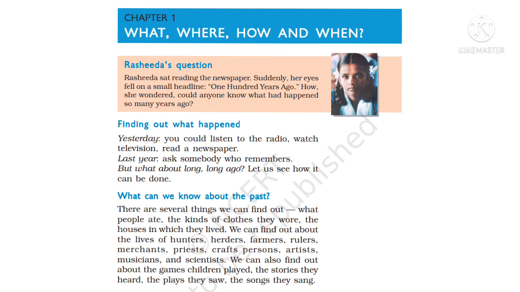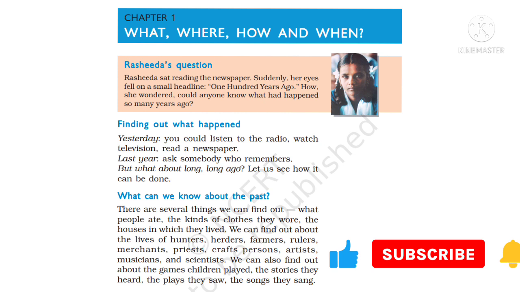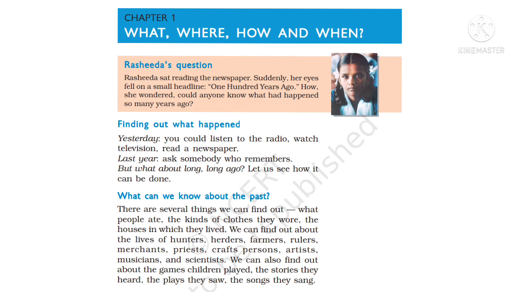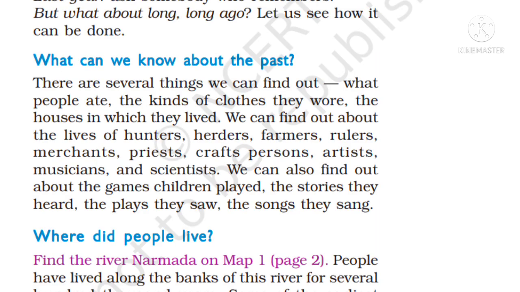In Chapter 1, we can find out several things. The name of this chapter is What, Where, When and How. We don't know anything about history yet. Let's start from the beginning of history. According to the writer, the first question is: what can we know about the past?